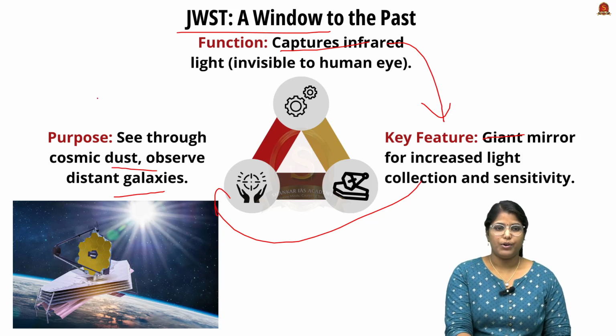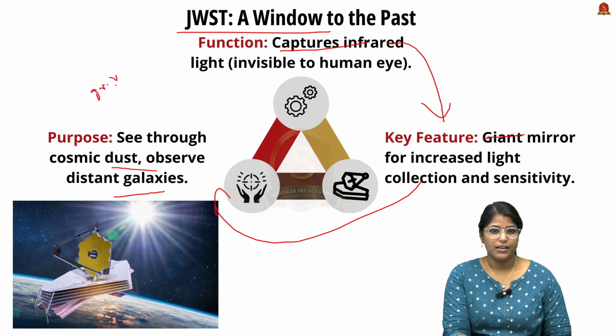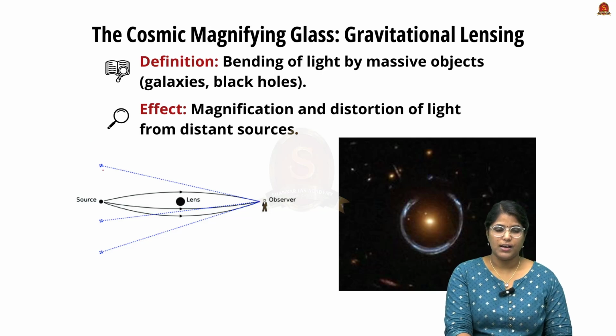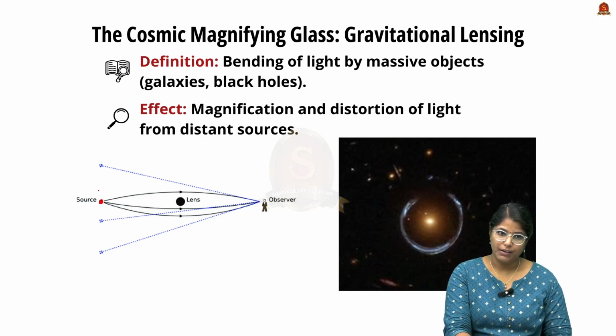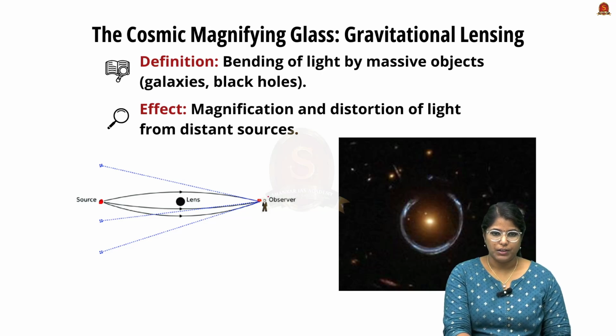The other important thing that helps JWST is gravitational lensing. What is gravitational lensing? Here you can see in the image. There will be a source, which might be a planet or a galaxy, so far away from the actual observer. Imagine this observer is like JWST.